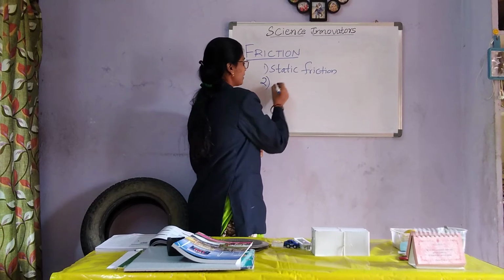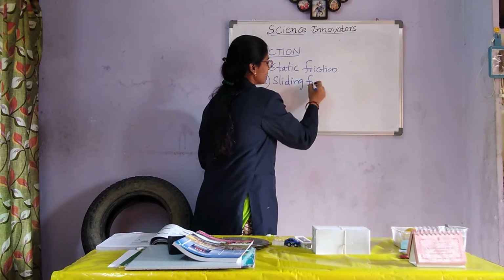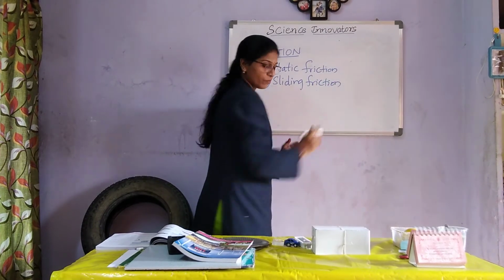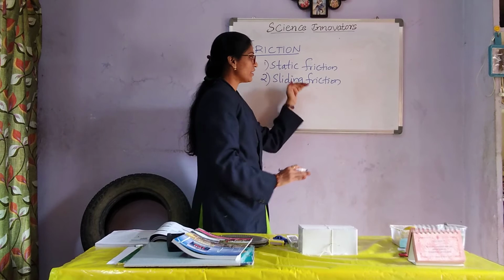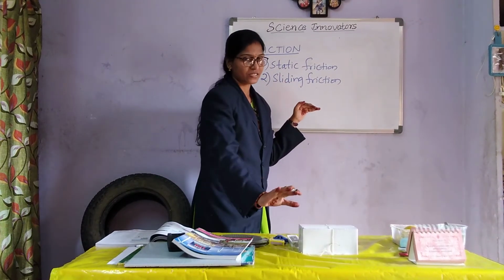The second friction is sliding friction. Sliding friction is when movement has already started. The body has started its motion. So when I apply force, it moves easily. Earlier when it was at rest, it took more force to move. But when it is in motion, when I apply a little amount of force, it moves easily. So that is sliding friction. Earlier when it was at rest, it was static friction. When it started moving, it is sliding friction.